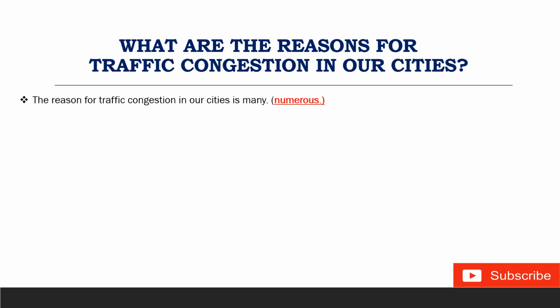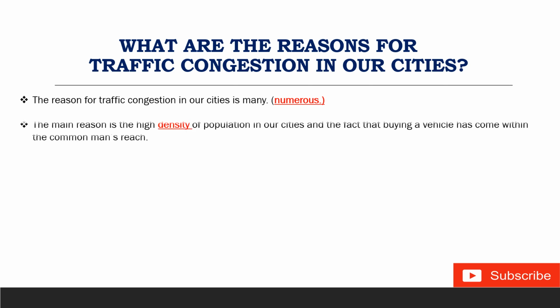First one is that the reason for traffic congestion in our city is many. Otherwise, you can write that the reason for traffic congestion in our city is numerous, right? Next one, the main reason is the high density of population. So I will provide you the meaning of density at the end of the video. Okay. So the main reason is the high density of population in our cities and the fact that buying a vehicle has come within a common man's reach.